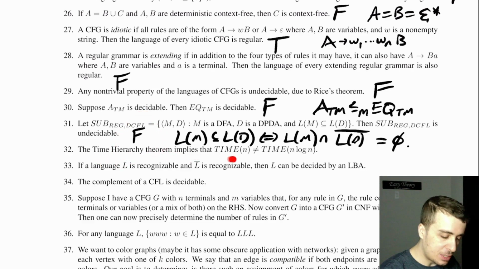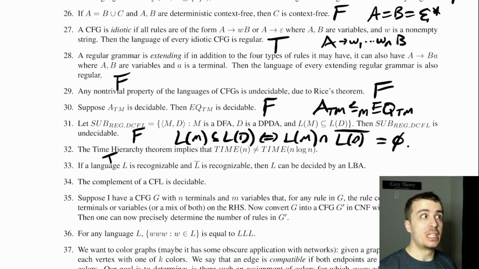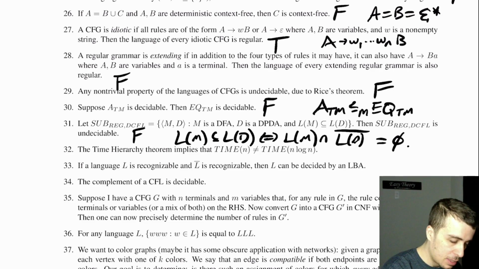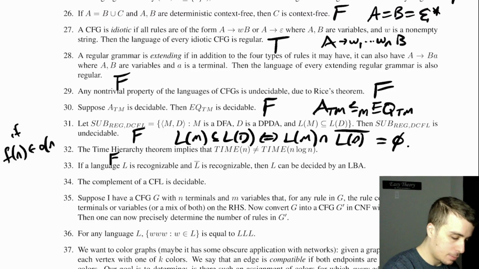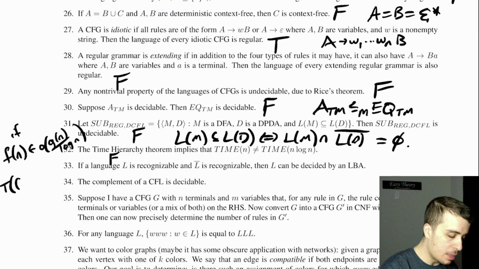The time hierarchy theorem implies that time of n is not equal to time n log n, and that is true. Because the time hierarchy theorem says that... Actually, no, it's false. I omitted something. So it is false. A lot of false problems. So it says that if f of n is little o of g of n divided by log n, then time of f of n, I'm just shortening it for space reasons, is not equal to time g of n.